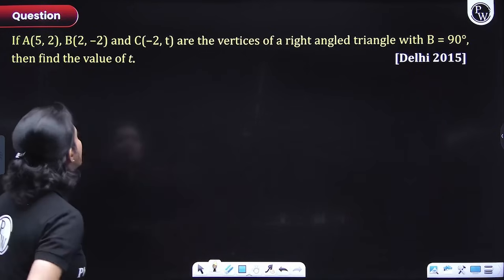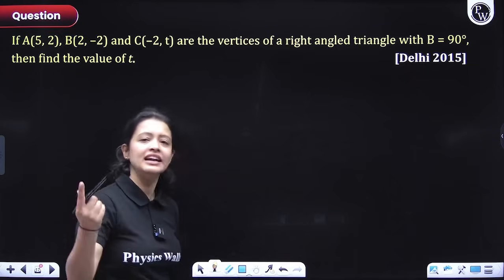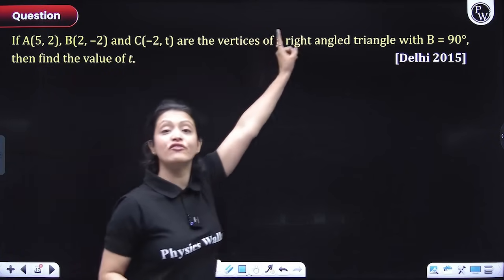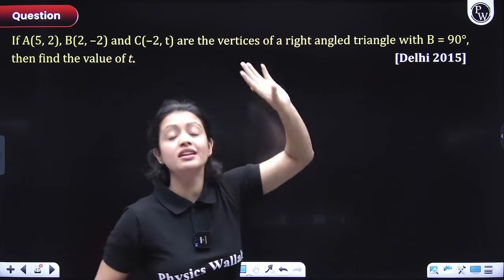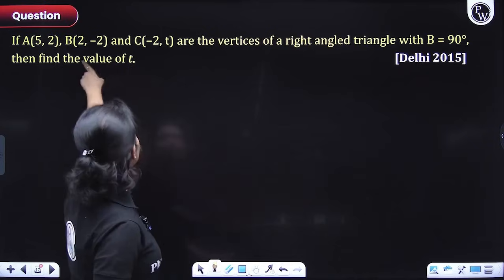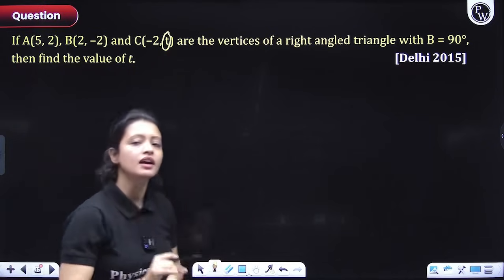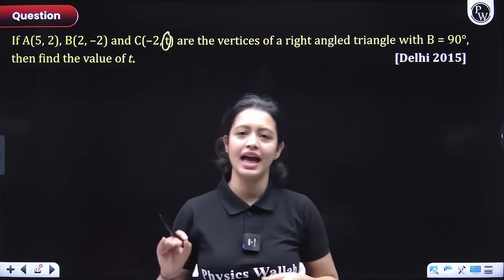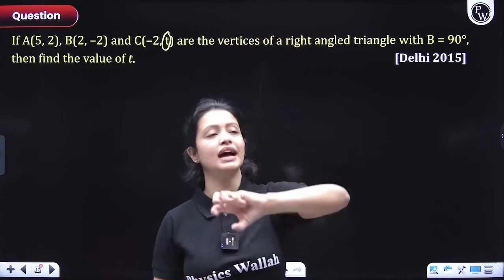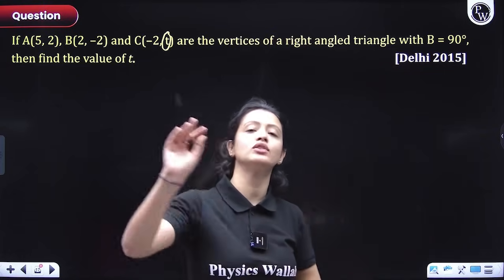So with that, let's move on to the next problem here. Again, based on triangle, but slightly different. Here it's already given that A, B and C are the vertices of a right angled triangle. What they are asking is to figure out the value of this variable t. So in the coordinates, there would be an unknown quantity and you would have to figure out its value. This is another type of question where they might give you that the triangle is already, let's say, equilateral or right angle or whatever, and then ask you to figure out the value of the variable.